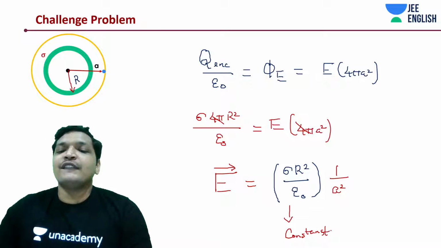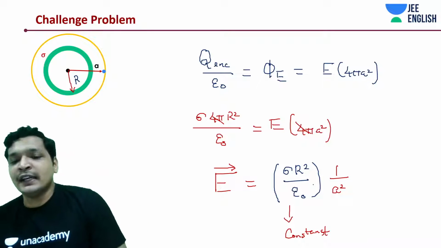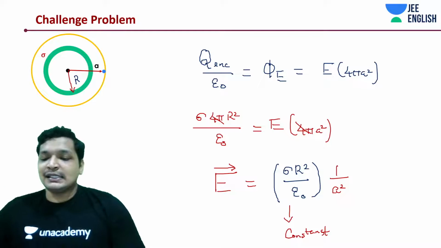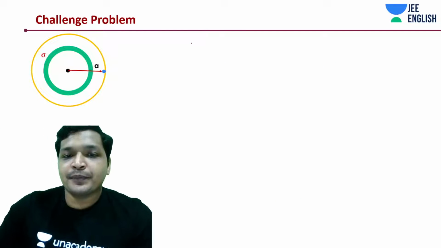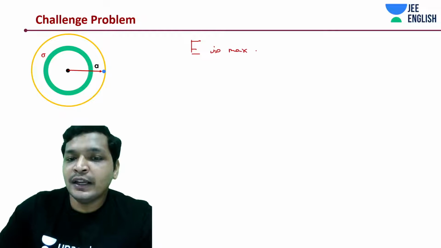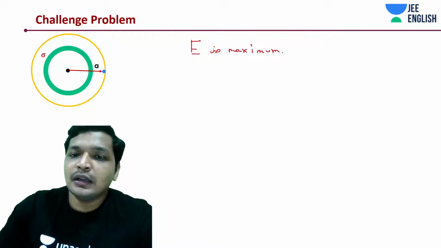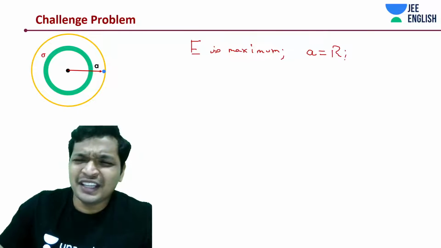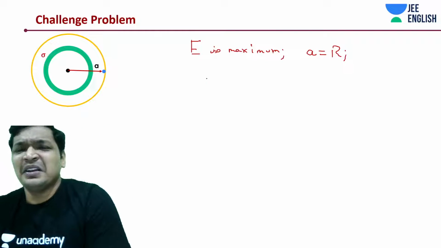Exactly. E is going to be maximum when a is equal to r. I'm just talking about magnitude. If a is equal to r, E is maximum.